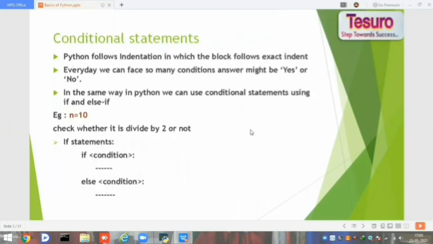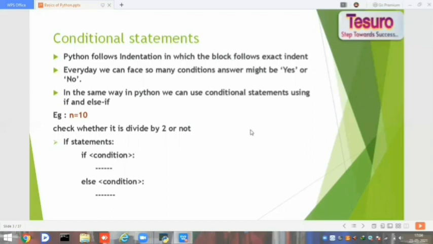Today we are going to discuss the conditional statements. What are the conditional statements? In daily life we use so many conditions. Like if you take any object, we can think in our brain whether it is useful to our daily life or not. In the same way, in Python also we have some conditional statements, that is called if else, or if elif and else conditions.